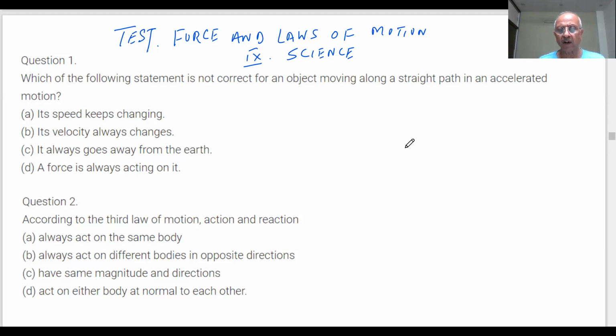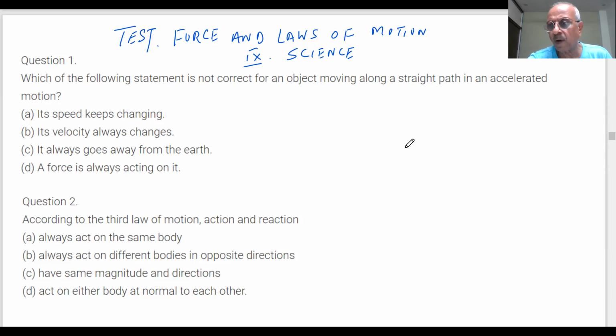What is the third law of motion? The third law of motion states that action is always equal to reaction. When a body exerts a force on another body, the other body also exerts a force on the first body. They always act on two different bodies, with equal and opposite forces.